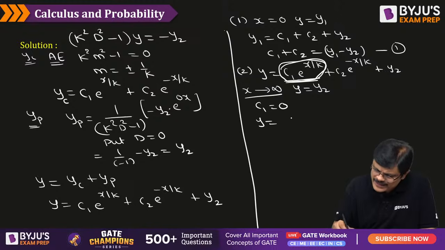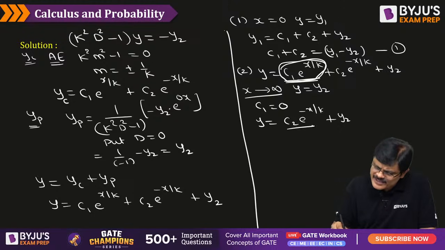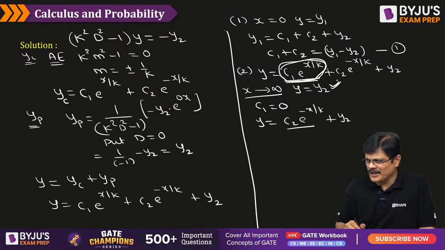So value of y is actually C2 e power minus x by k plus y2. So C1 value must be 0. Now as x approaches infinity this will be 0, so y is equal to y2 is satisfied. Very good, Anirban Nath, very good. Hanif Khan, very good. So this is the story, sir. So C1 should be 0.